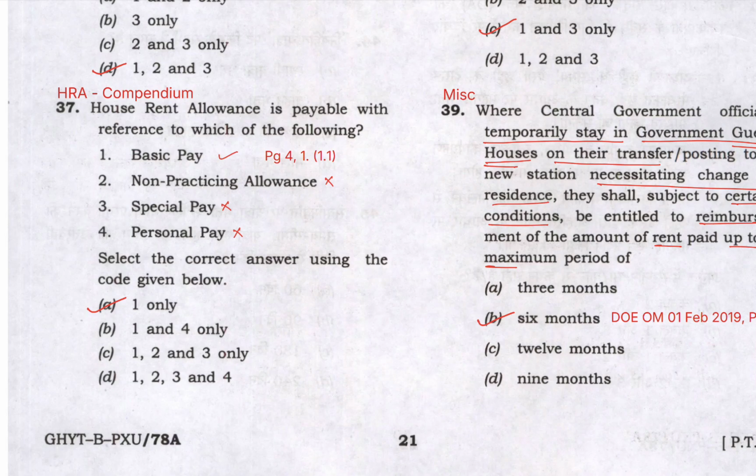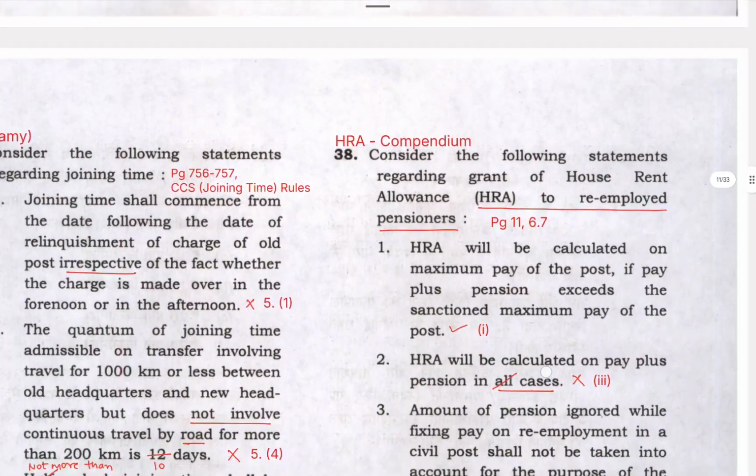It is not given directly, but if you read that whole paragraph, you will be able to eliminate options 2, 3 and 4. So only option 1 is correct. Only basic pay is included for calculation of house rent allowance among these 4 options. So let's move on to the next question.